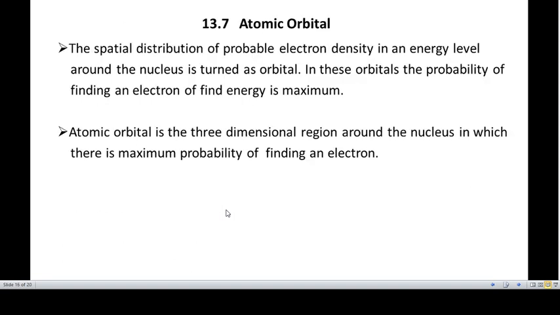Okay. What is an atomic orbital then? It is a spatial distribution of probable electron density in an energy level around the nucleus. Okay. What is that? It is a spatial distribution of probable electron density in an energy level around the nucleus, and it is called an orbital. In the orbital, there will be maximum probability of finding the electron. An atomic orbital is a three-dimensional region, as we said earlier, right? Where there is maximum probability of finding the electrons. Okay.